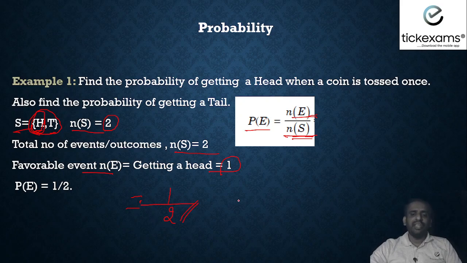Same way, for the probability of getting a tail, the sample space is again 2. Now, how many tails do we get here? If you see, we get only 1 tail. So it is going to be 1 by 2.